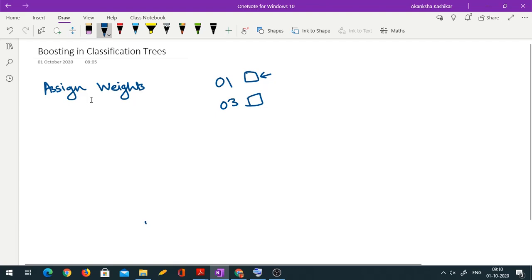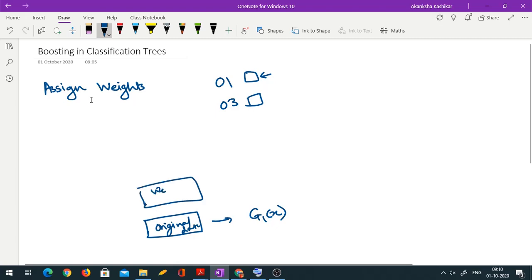So you will start with some initial original data. In the original data you fit the first classifier, you call it say G1(x). G1(x) is a classifier. Then you get a weighted sample. These weights are dependent on misclassifications in the earlier step. So to that weighted sample you fit G2(x).